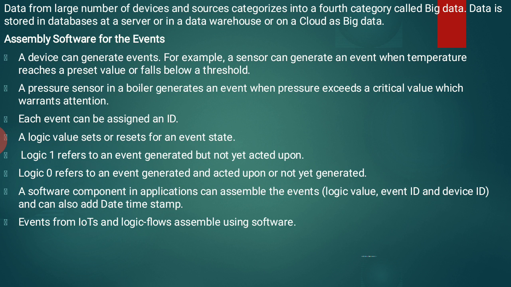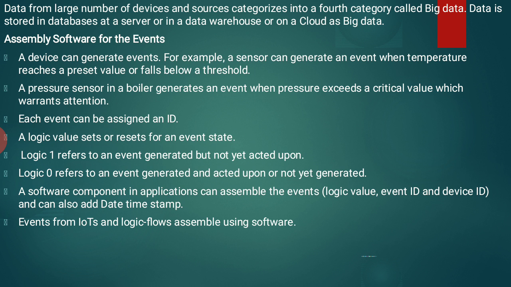A logic value sets or resets an event state. We set logical values for setting or resetting the event state. Logic 1 refers to an event generated but not yet acted upon. It is just like true or false. Logic 0 refers to an event generated and acted upon, or not yet generated. So it is either a true state or a false state.